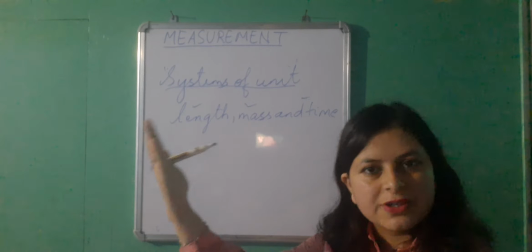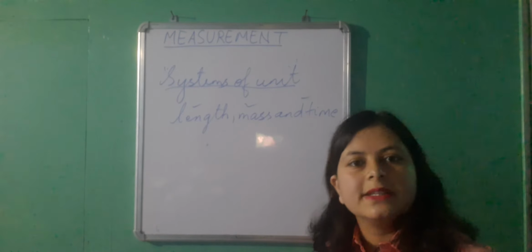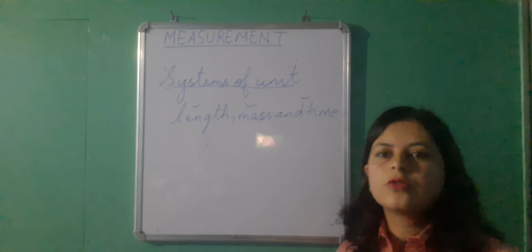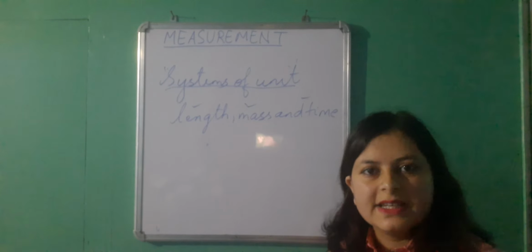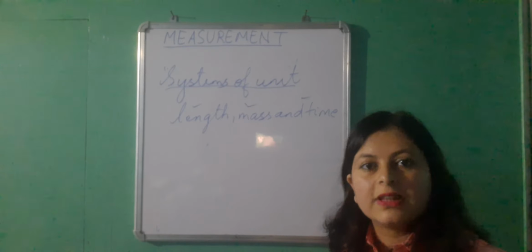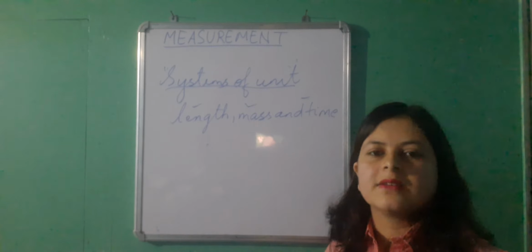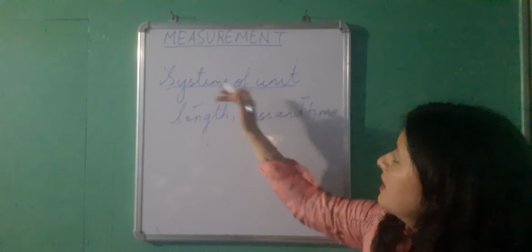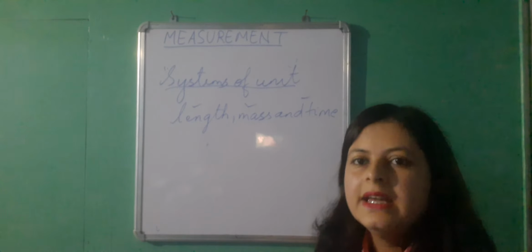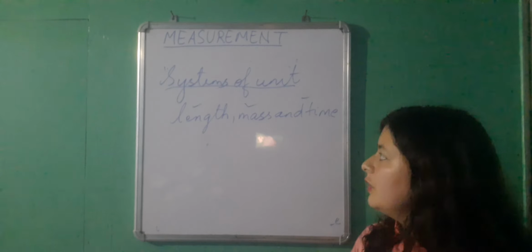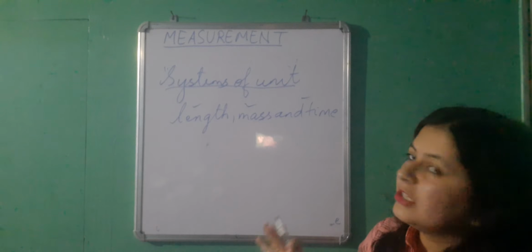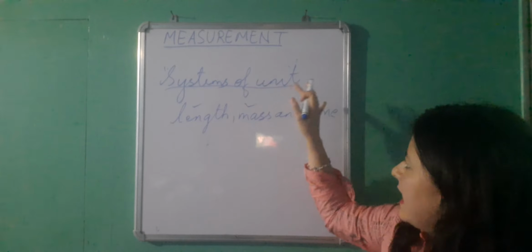Likewise, if the measurement is a big one, say the distance between 2 cities, we cannot go for meter or centimeter, we have to go for kilometer. Now that is the unit of length but in another system of units. So that is the meaning of systems of unit, and in each system we will be dealing with the units of length, mass and time.